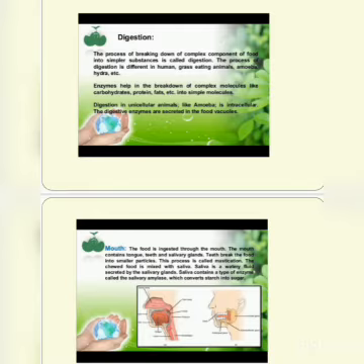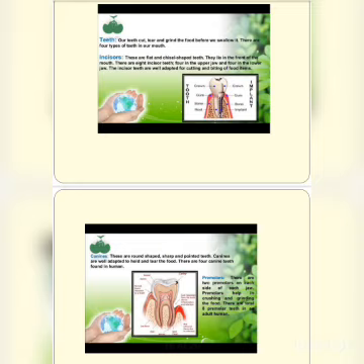In the mouth, saliva is secreted by small glands, the salivary glands, which help in the digestion of starch. So the digestion of food takes place in the mouth itself. Other digestive glands are the pancreatic glands, bile juice, intestinal juice, and gastric juice that are present in various parts of the body, which we will discuss later on.